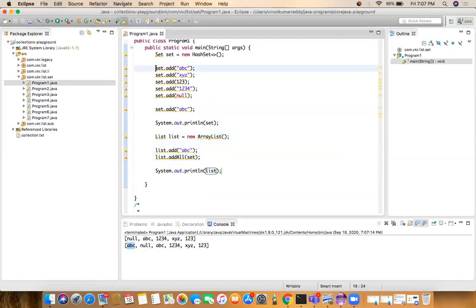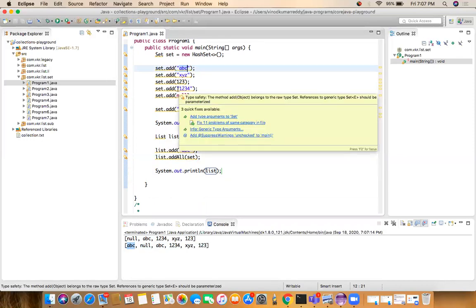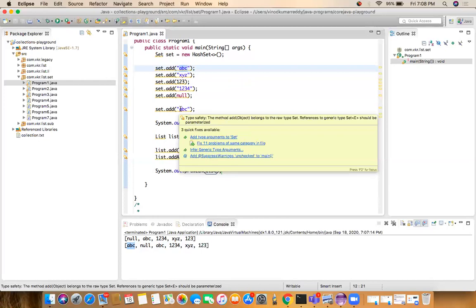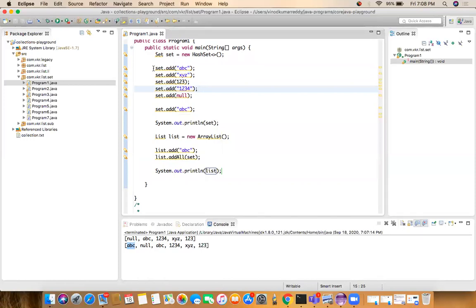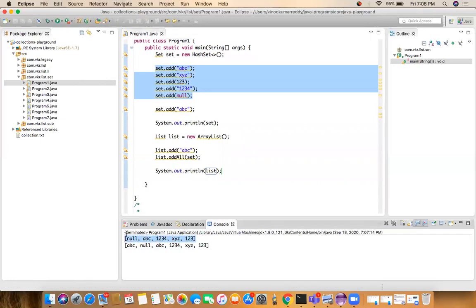But if you go to the set, the first element is ABC. When you try to print the set, we might expect an output of ABC, XYZ, 1, 2, 3, something like that. But the set interface is not following any order. It is unordered. The elements are stored into memory in a different order. It is not in a fixed order. So we'll get an unordered output. This is unordered: null, ABC. It won't give any order. So the list is ordered storage. In case of the set, the elements are stored unordered.